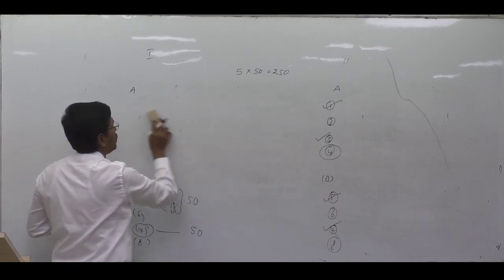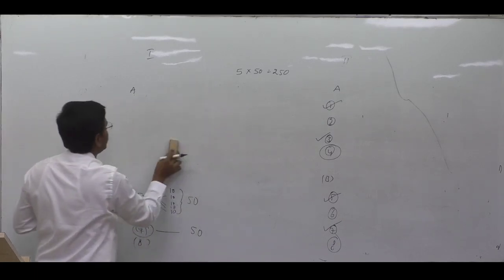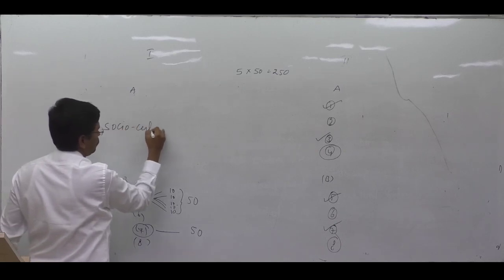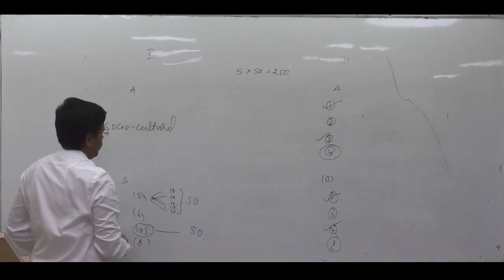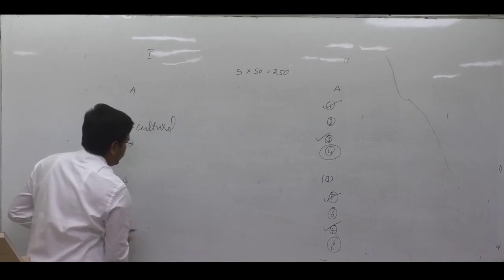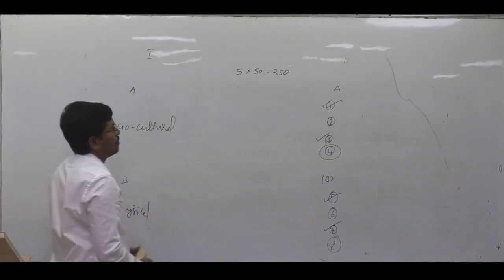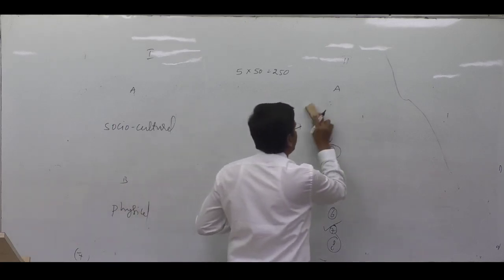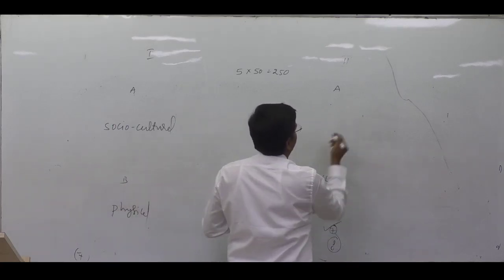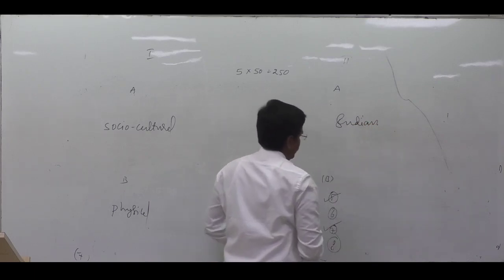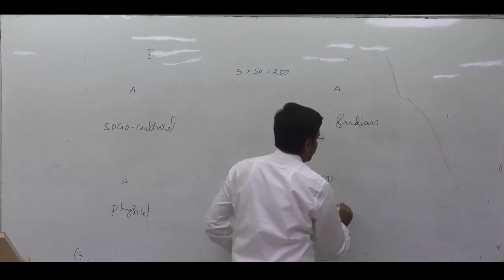Previously, I told you that in paper 1, Section A, socio-cultural anthropology will be there. In Section B, physical anthropology will be there. In paper 2, in Section A, Indian society will be there. In Section B, questions from tribal India will be there.